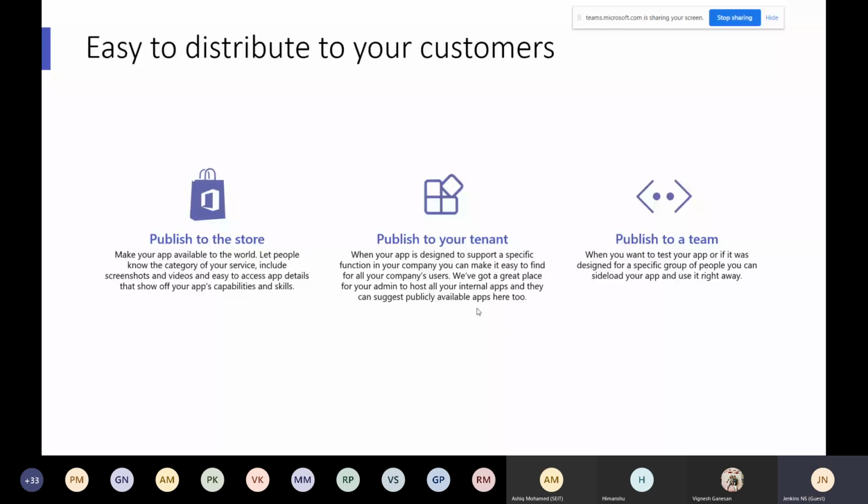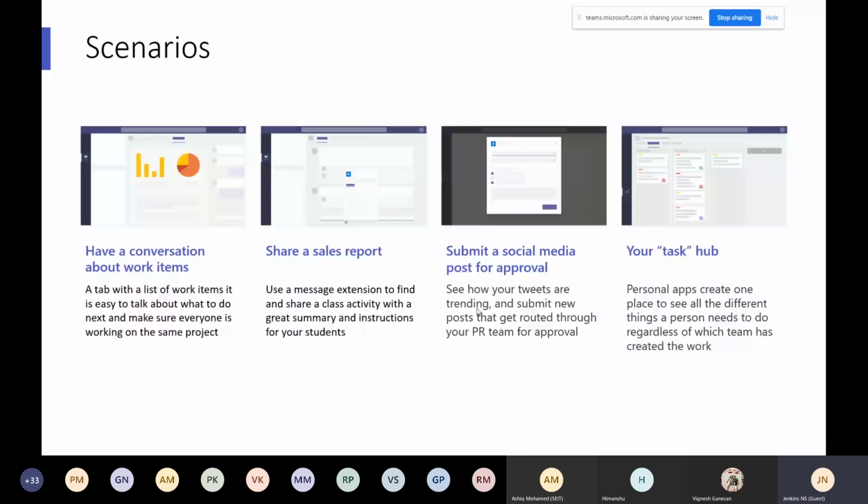Building scenarios, some ideas to get you started before moving to the next level. First, you need to have a conversation about the work item, the tab. What are the things you want to display? Will it come as a tab, or a conversation-based part, or do you want to bring a message extension, or message actions, or a task hub, like a planner, or other things you want to bring?